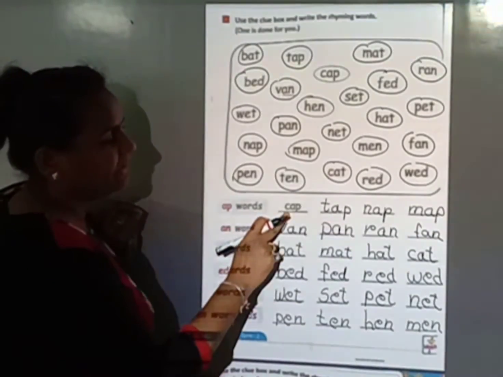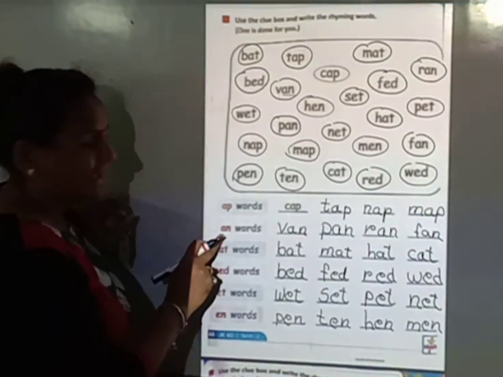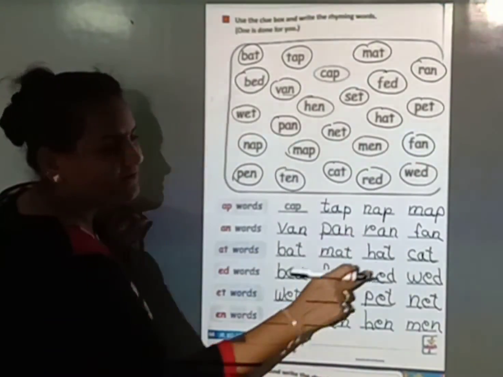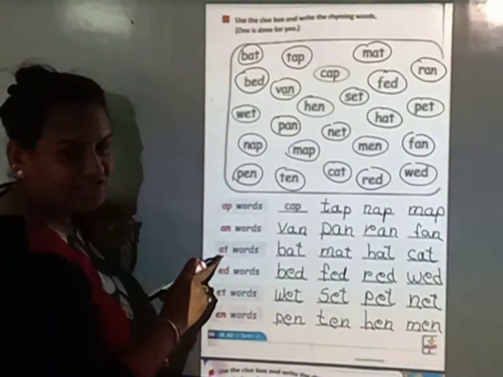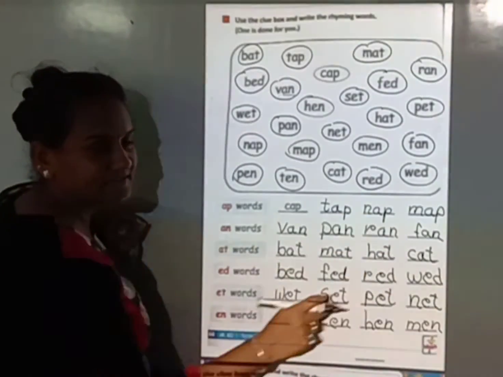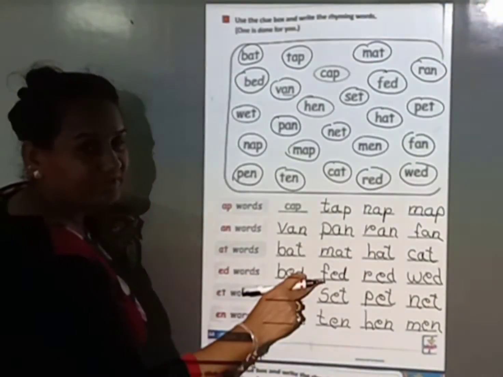I repeat again. AP words: C-A-P, cap. T-A-P, tap. N-A-P, nap. M-A-P, map. AN words: V-A-N, van. P-A-N, pan. R-A-N, ran. F-A-N, fan. AT words: B-A-T, bat. M-A-T, mat. H-A-T, hat. C-A-T, cat. ED words: B-E-D, bed. F-E-D, fed.